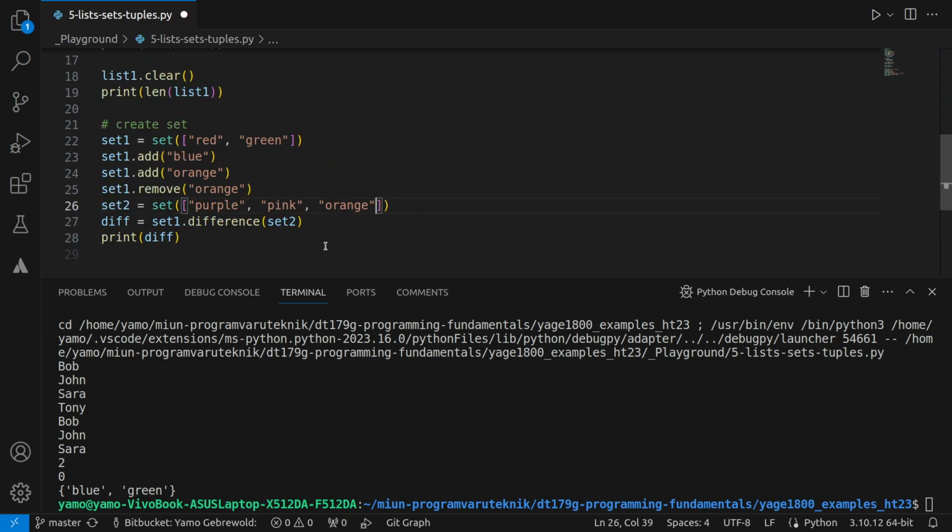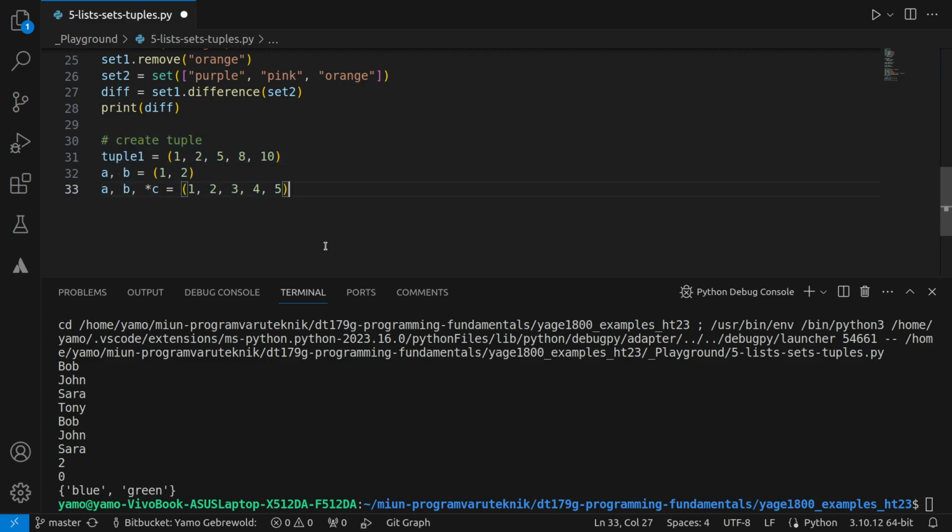And finally, I would like to talk about tuples really quickly. Tuples are very similar to lists. The only difference is that you can't add anything to them or mutate them or change them in any way. So you can't add to them, you can't remove, you can't change values inside of it. It just keeps track of a set of data or some type of data. And you can unpack the data, you can read from the tuple and so on.